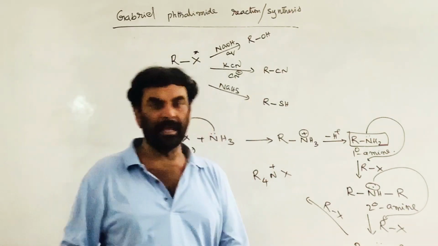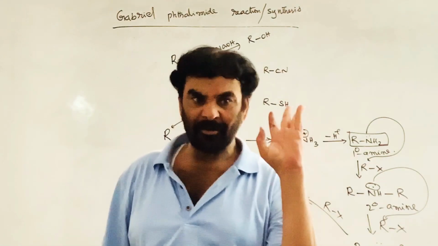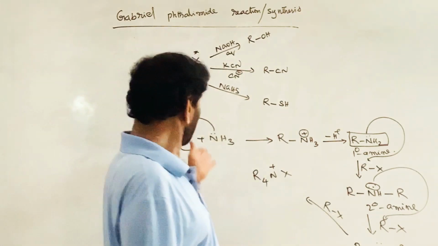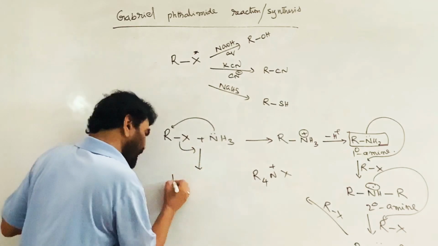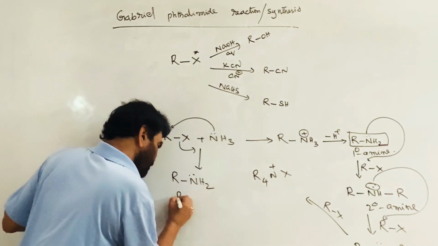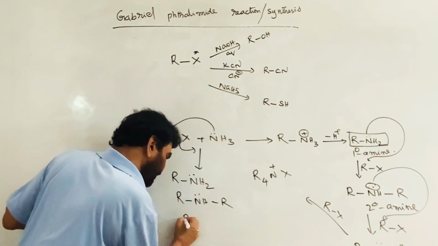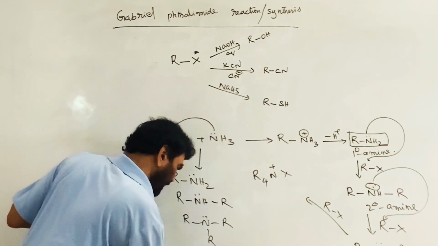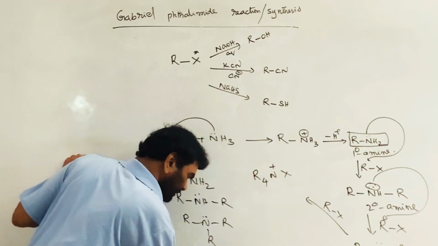Since ammonia is a nucleophile, and the primary, secondary and tertiary amines are all nucleophiles, in this reaction part of it is converted into primary amine, part into secondary amine, part into tertiary amine, and quaternary ammonium salt.